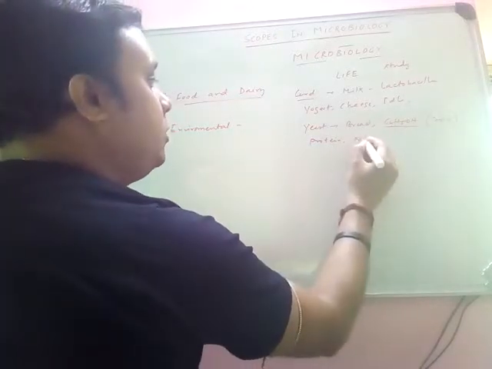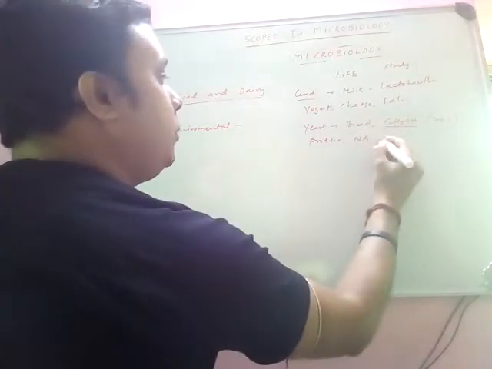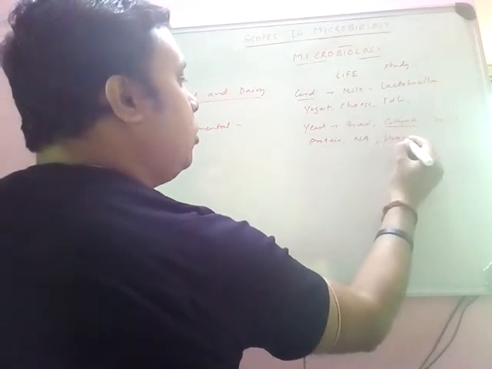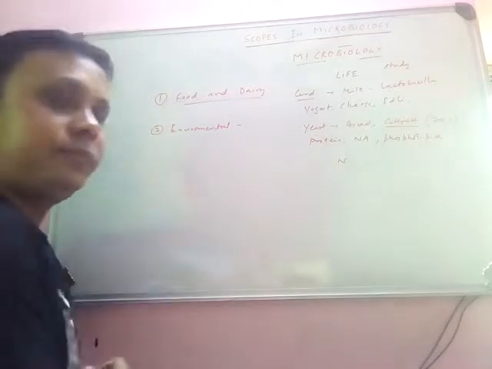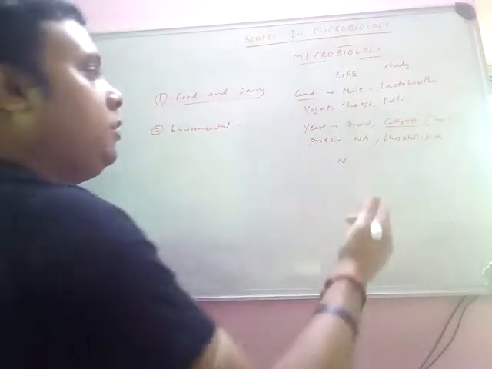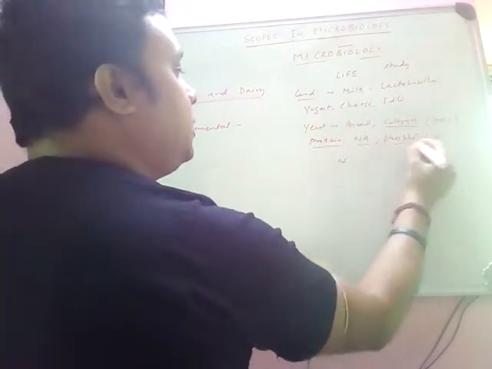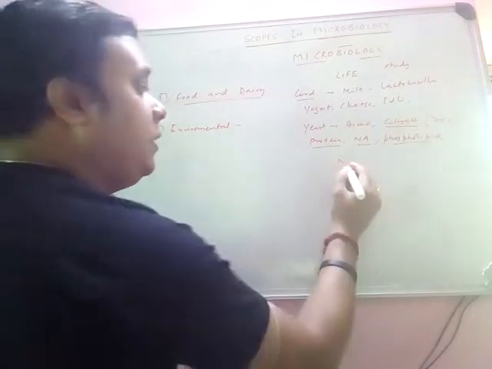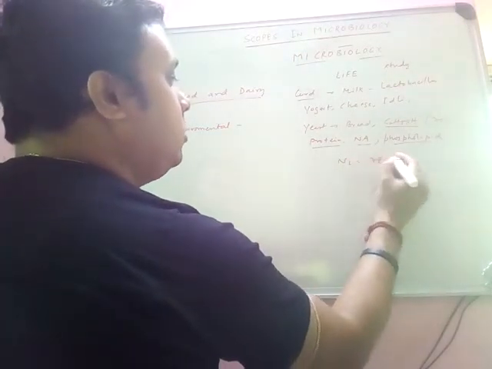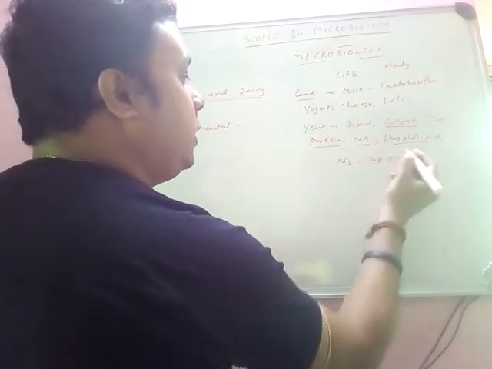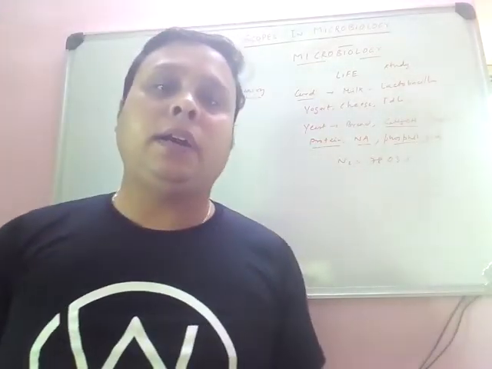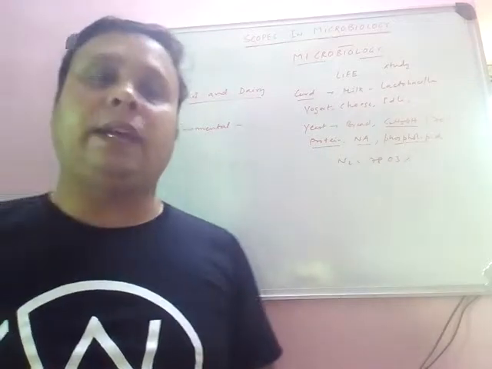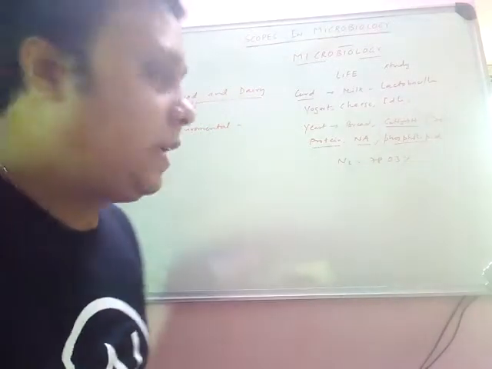If you want to produce nucleic acids like DNA, RNA, or phospholipids, all these things require nitrogen. Without nitrogen you cannot produce protein, nucleic acid and phospholipid, and this nitrogen is available in nature in huge concentration, about 78.03%. But no animal or plant is able to take up nitrogen from the atmosphere, only microorganisms can.